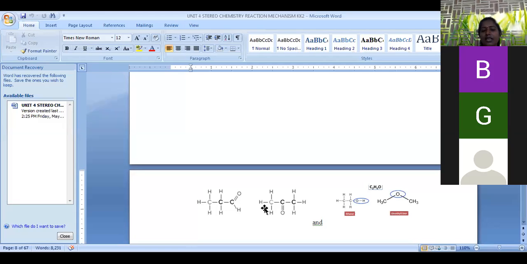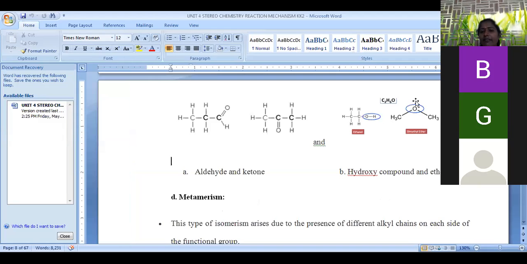So, a very simple example. Functional isomerism means the molecular formula remains the same but the functional groups are varied. Here is the aldehyde, here is the ketone. Another simple example is C2H6O. We are taking a 2 carbon chain with an OH functional group. OH is the functional group in the first compound. In the second compound, we have ROR, that is ether.